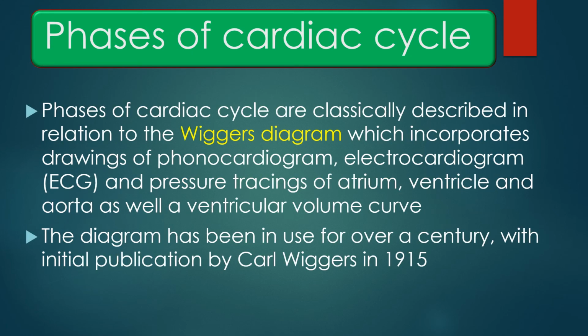Phases of the cardiac cycle. Phases of the cardiac cycle are classically described in relation to the Wiggers diagram, which incorporates drawing of the phonocardiogram, electrocardiogram, pressure tracings of the atrium and ventricle, aorta, as well as ventricular volume curve. The diagram has been in use over a century, with the initial publication by Carl Wiggers in 1915.